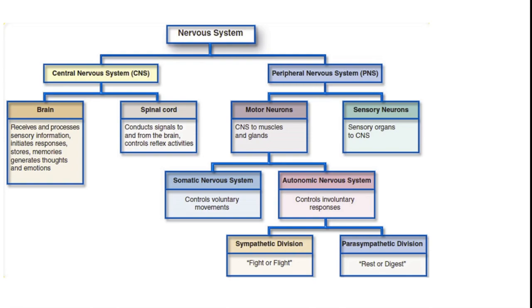Peripheral nervous system: motor neuron and sensory neuron. The motor neuron is again divided into somatic nervous system and autonomic nervous system. The somatic nervous system controls voluntary movements, the autonomic nervous system controls involuntary ones, further divided into sympathetic and parasympathetic. Sympathetic is fight or flight, and parasympathetic is rest and digest.